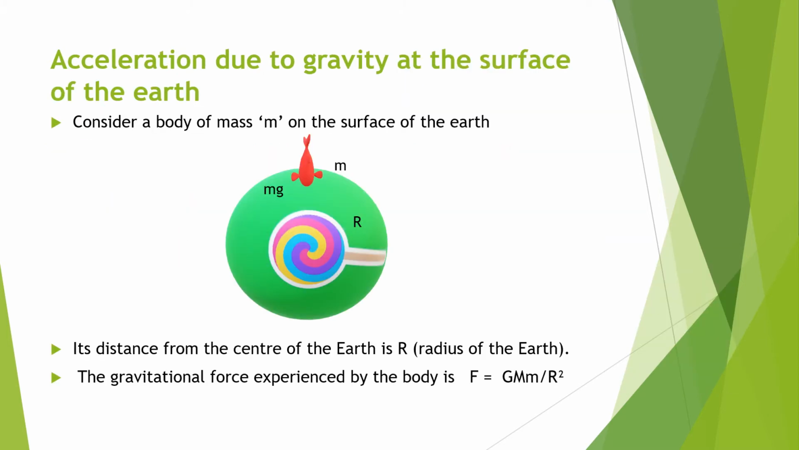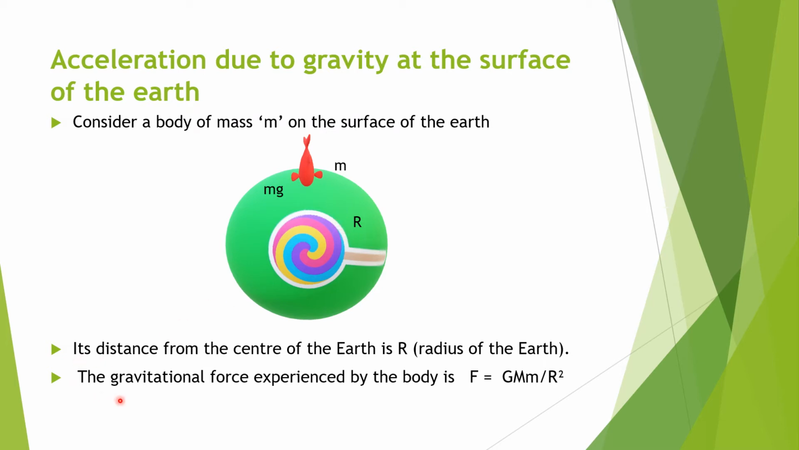So we are going to see about acceleration due to gravity at the surface of the earth. Consider a body of mass m on the surface, which is nothing but small m, and the earth is shown in green color. This is considered as the earth, and its distance from the center of the earth is capital R, which is nothing but the radius of the earth,